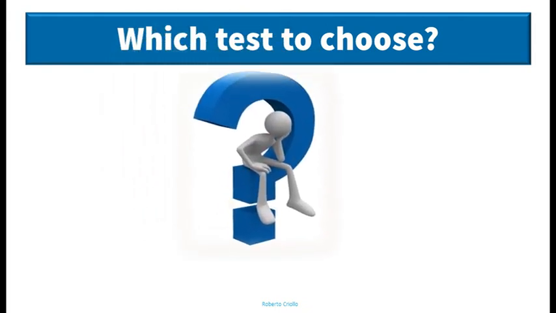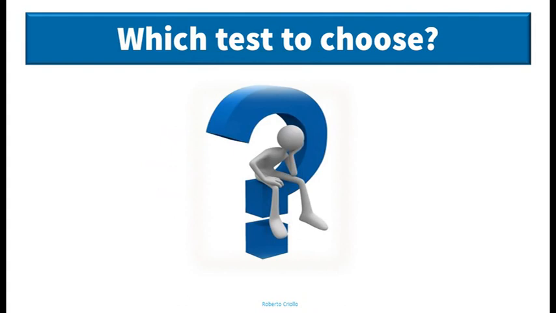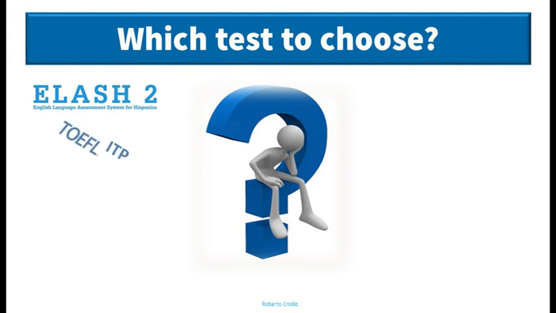Let's imagine, for example, that we're trying to decide what proficiency test to choose to certify our level of English or to certify the level of the students that we have. Of course, there are many options available. First of all, we can mention the English Language Assessment System for Hispanics 2, better known as ELAS 2. And of course, there is also the ITP version of the TOEFL, which is an institutional paper-based test.